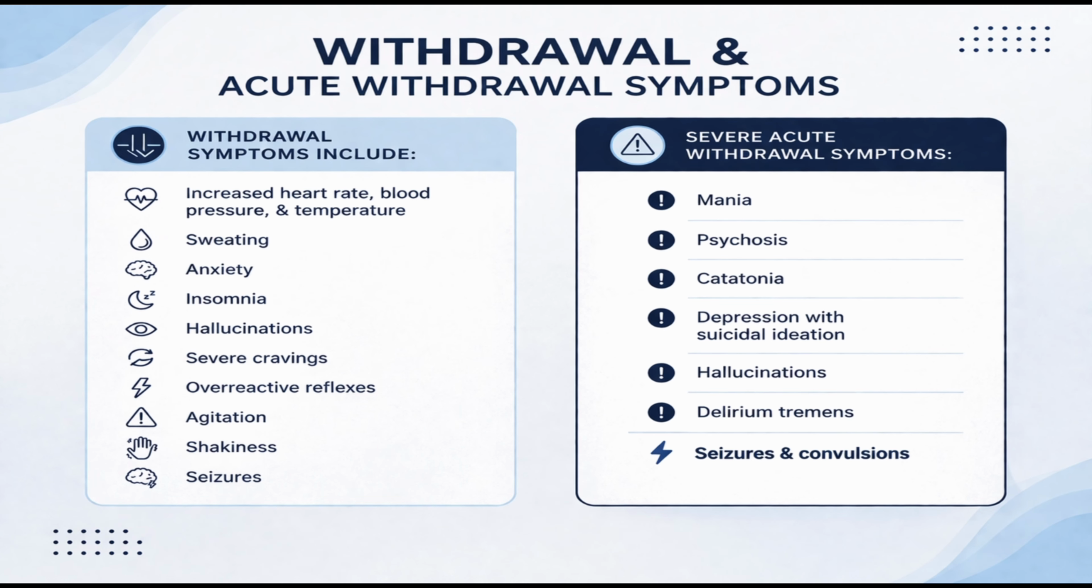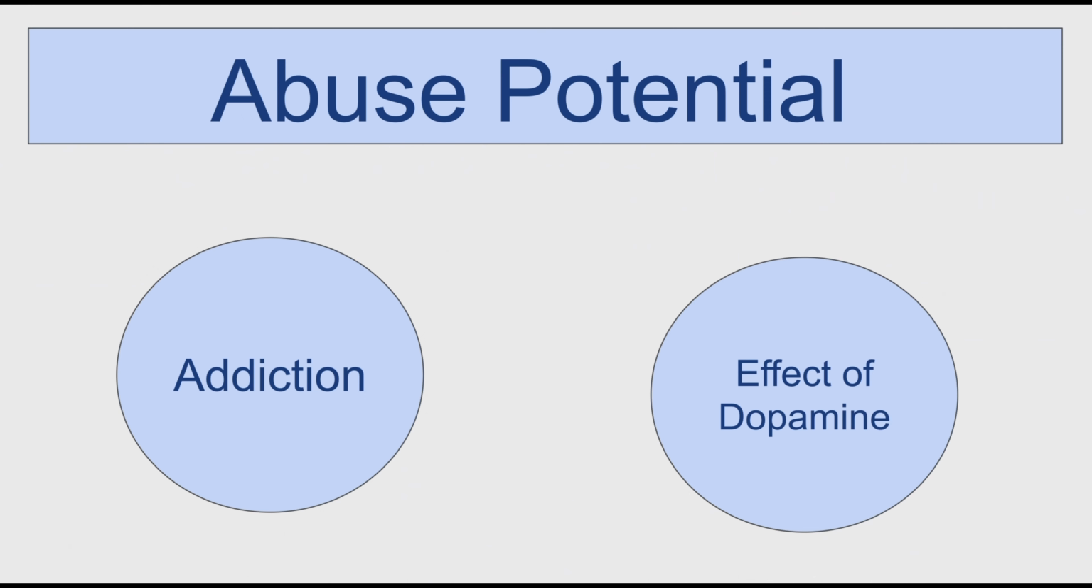There are normal symptoms, which include increased heart rate, blood pressure, temperature, sweating, anxiety, insomnia, hallucinations, severe cravings, overreactive reflexes, agitation, shakiness, and seizures. While there are severe acute withdrawal symptoms that include mania, psychosis, depression, suicidal ideation, hallucinations, seizures, and convulsions. Now, to go along with that, abuse potential is a huge risk in many drugs.